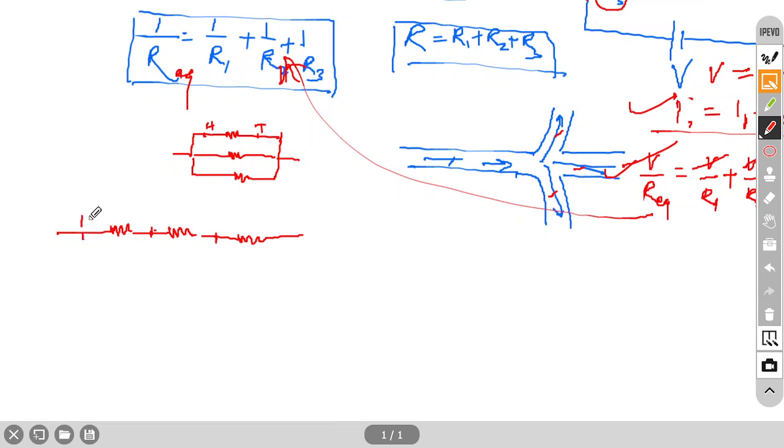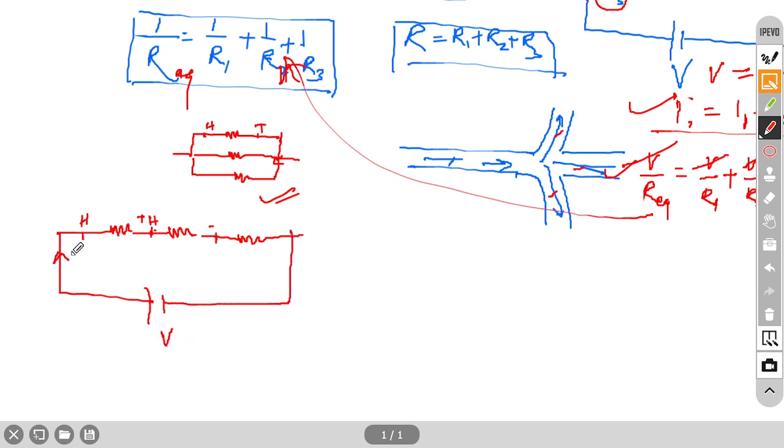So this is head, this is tail. This is head, this is tail. Like the heads and tails are combined. Here heads and heads are combined, tails and tails are combined, both sides. So this is parallel, this is series. Now again connect this with a battery which has some voltage, suppose V voltage.